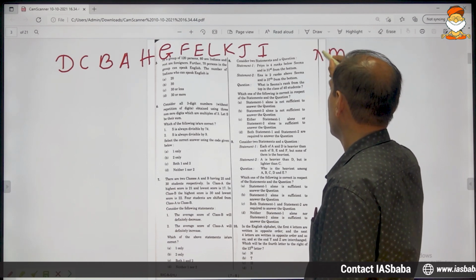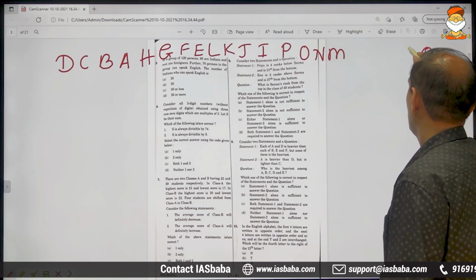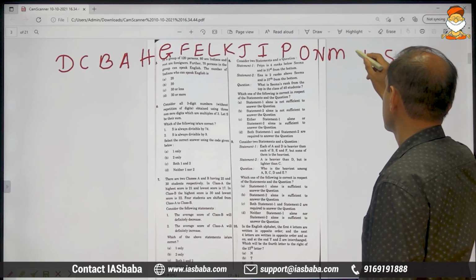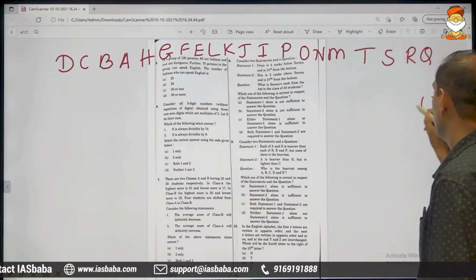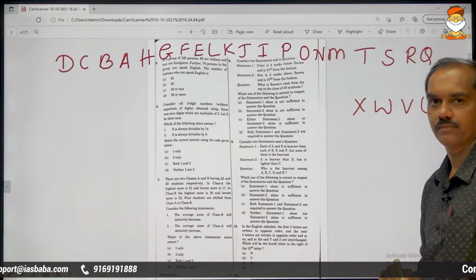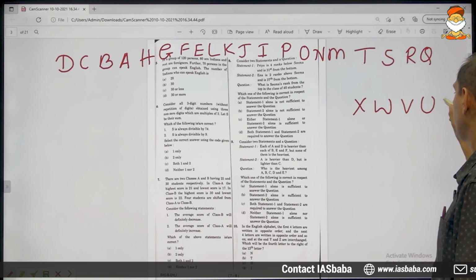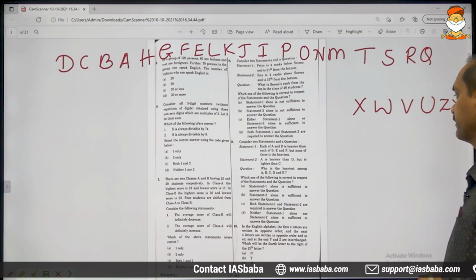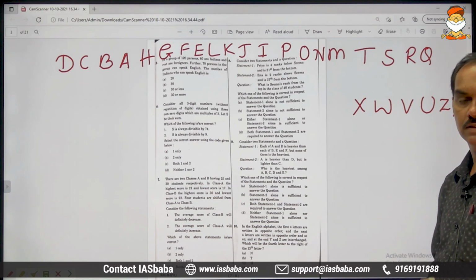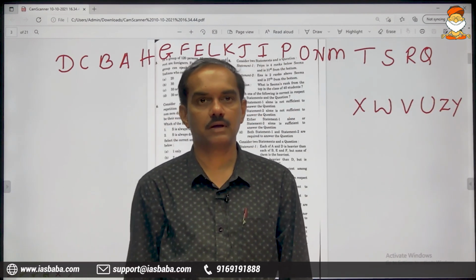M, N, O, P. Q, R, S, T. U, V, W, X. Right? Y and Z should be reversed, meaning ZY. This is how he is asking us to write the alphabets.